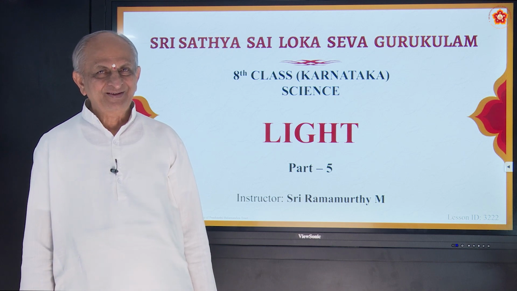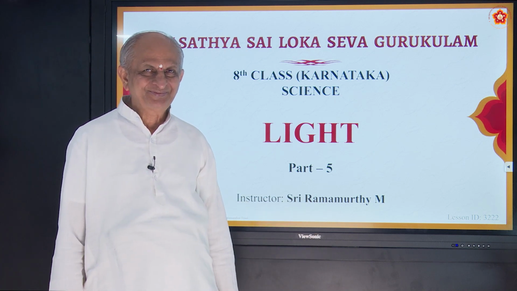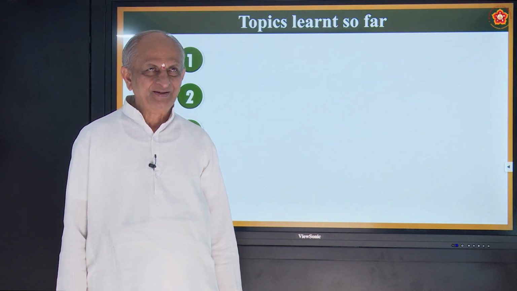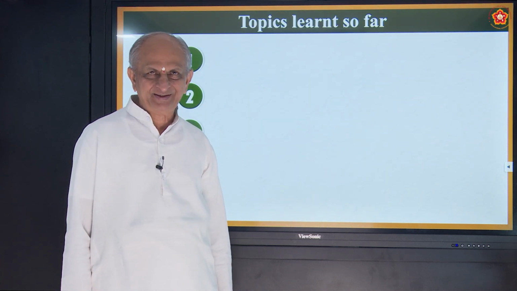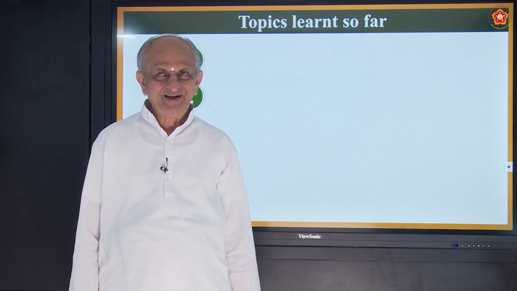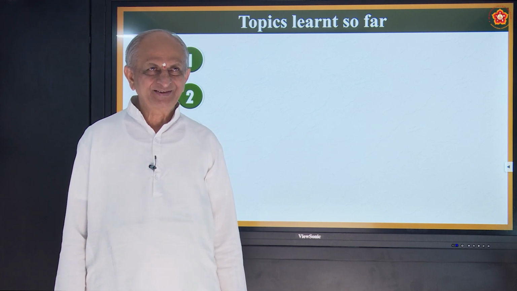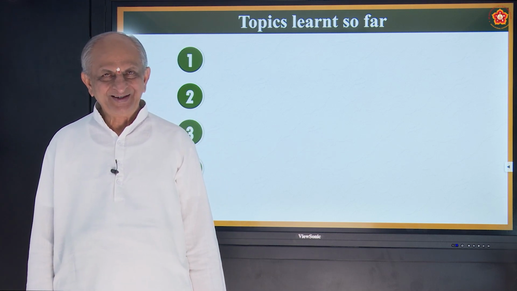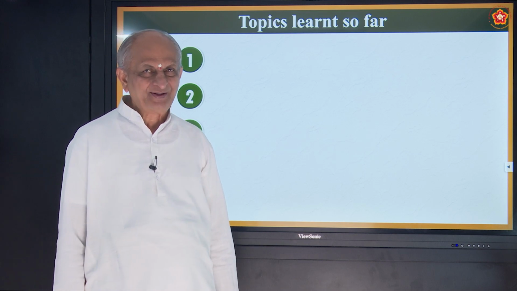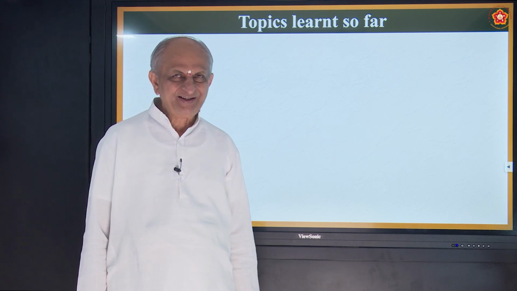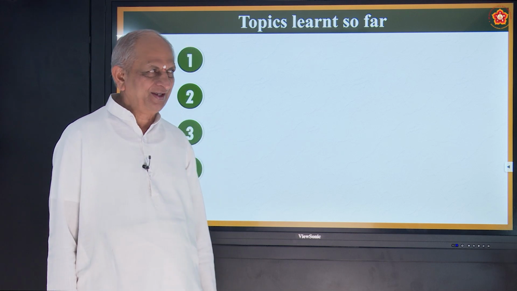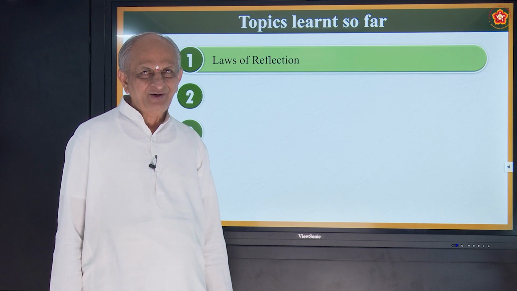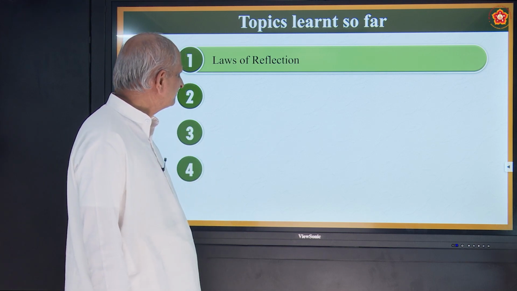Light. Everywhere we see so many things because of light, correct? And how can you see all these things? Because of our eyes. Eyes are beautiful cameras created by God. Okay? So before you come to today's topic, let us just recall what you have seen in the previous class.